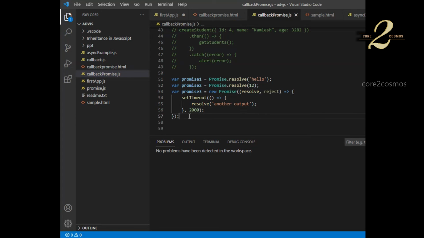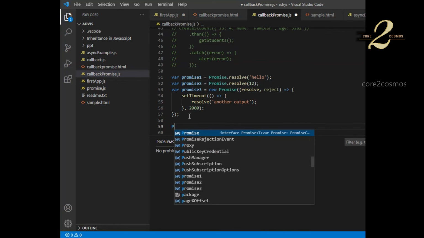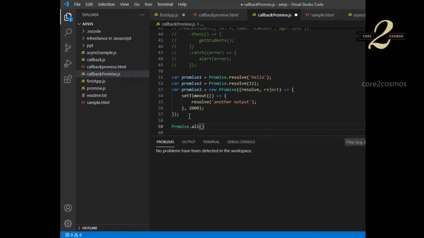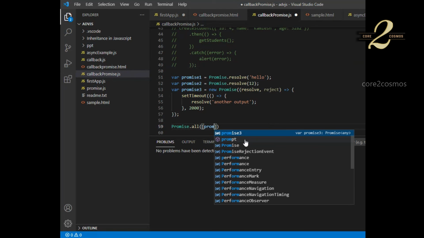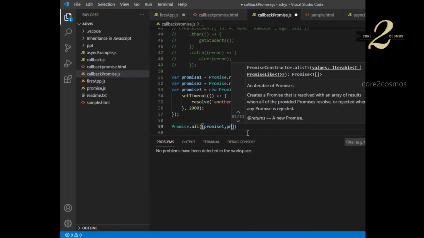So here at line number 59, I will say promise dot all. I will call all these functions at a single go, asynchronously, and once all these promises get resolved, I will display the output. So in order to do that, I will say promise dot all, and I will pass all these promises, like promise 1 and promise 2.